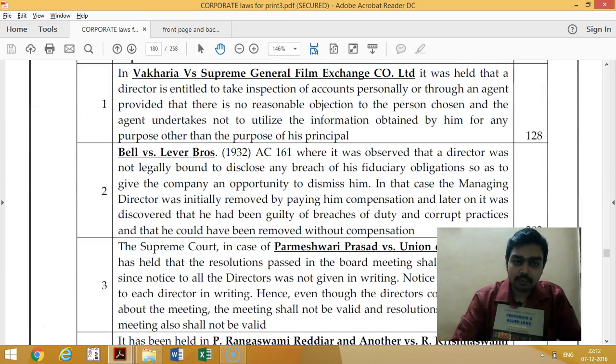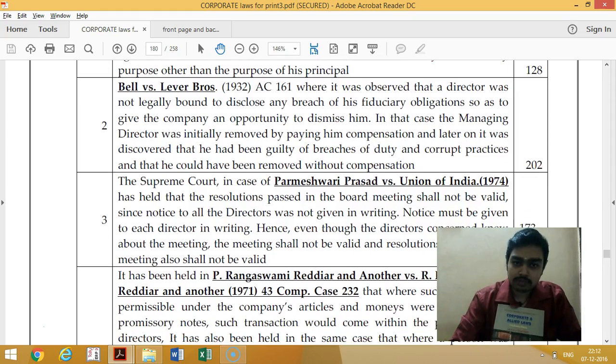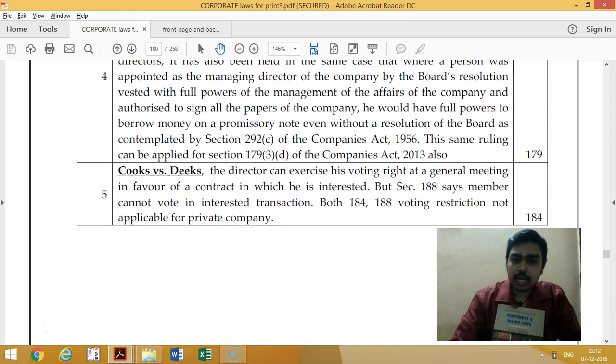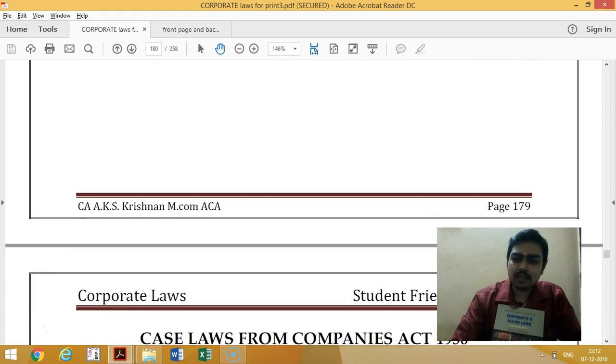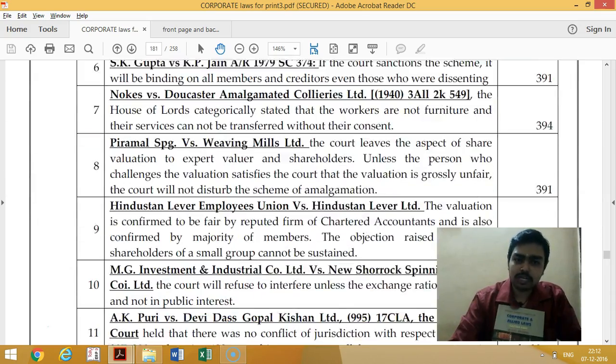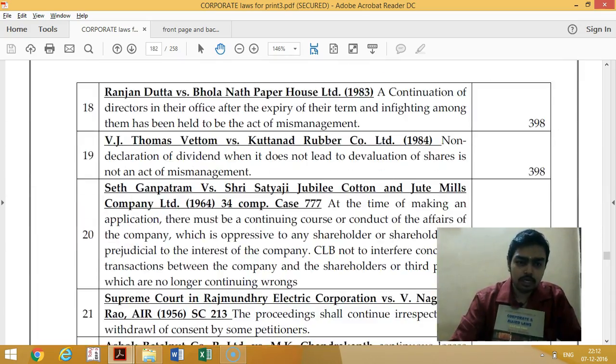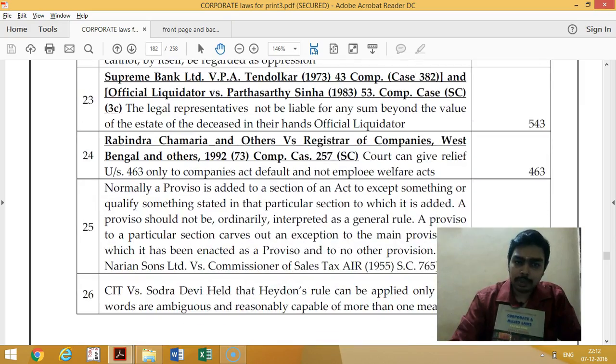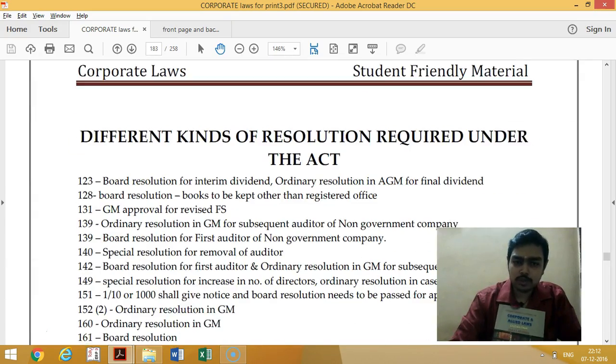And for case laws, I have given a separate chart, showing under which section what the case laws are. I don't want to quote all the irrelevant case laws of 1926, only whatever relevant case laws are required, and whatever is involved in practice. So only 26 case laws you need to study.